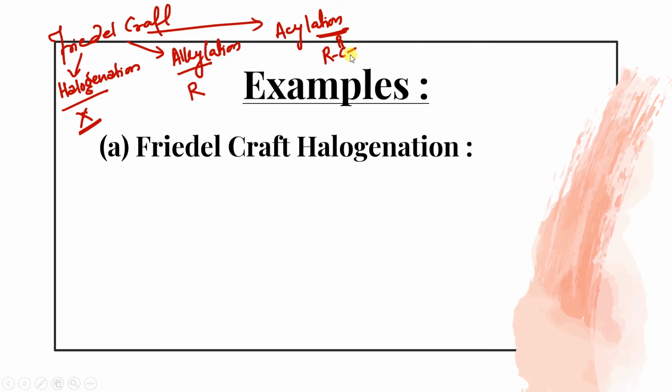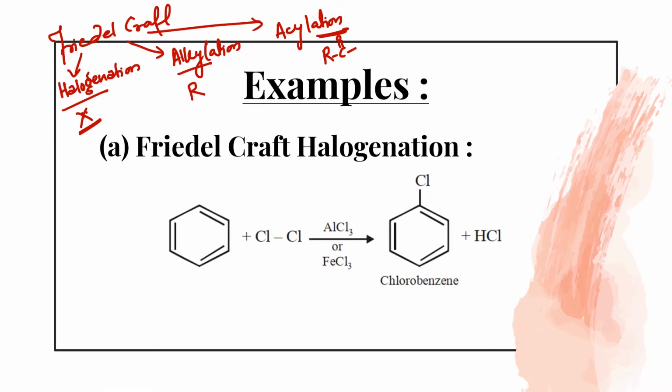So for this Friedel-Crafts halogenation, how will you identify a Friedel-Crafts reaction? It is always done in the presence of an electron deficient compound, or we can say a Lewis acid. So in the presence of AlCl3 or FeCl3, which act as Lewis acids.